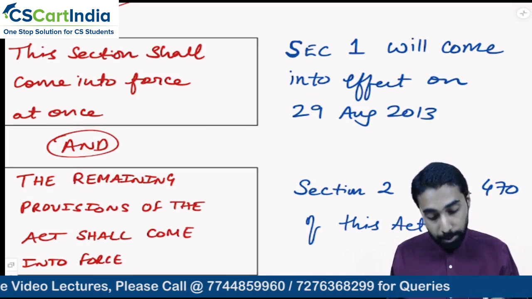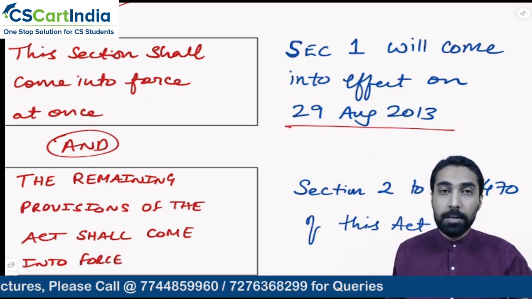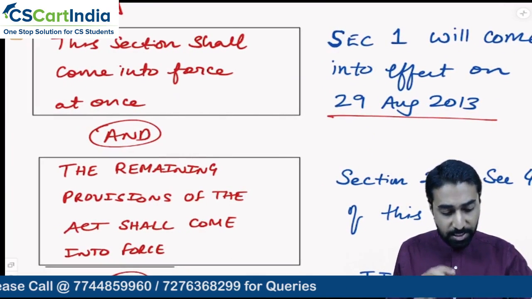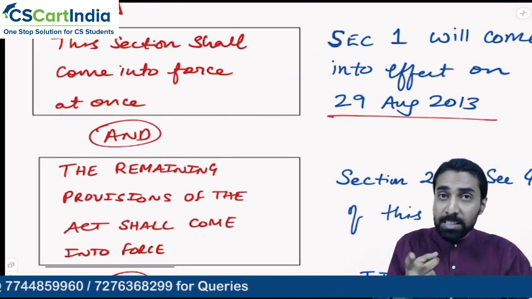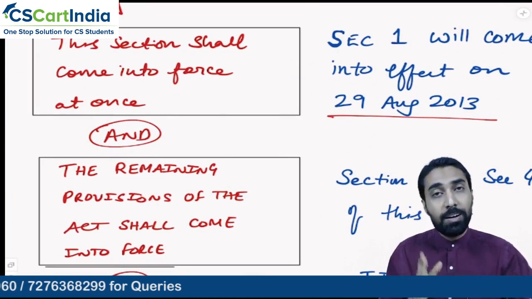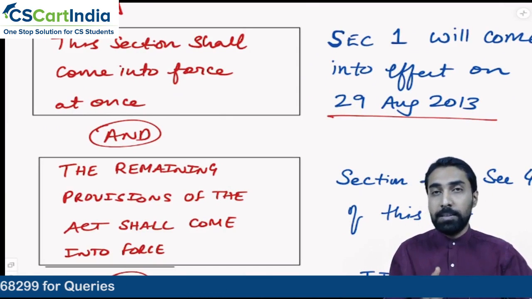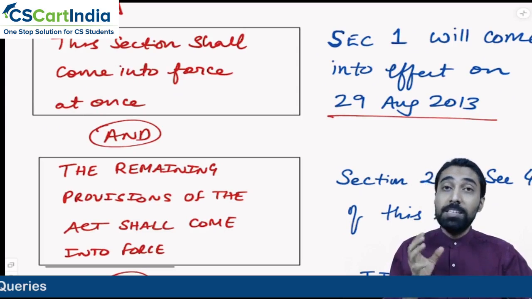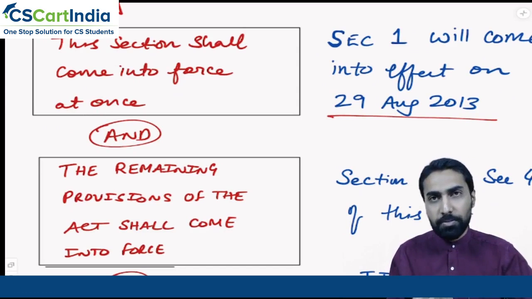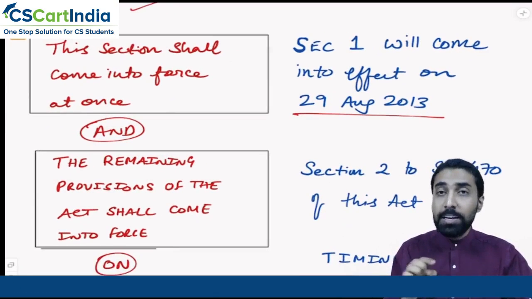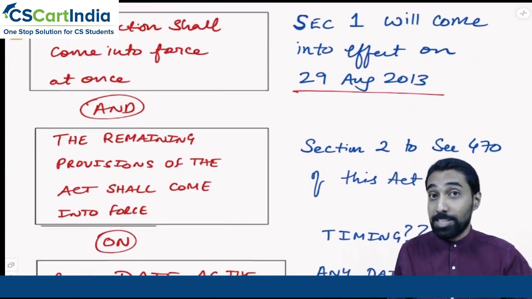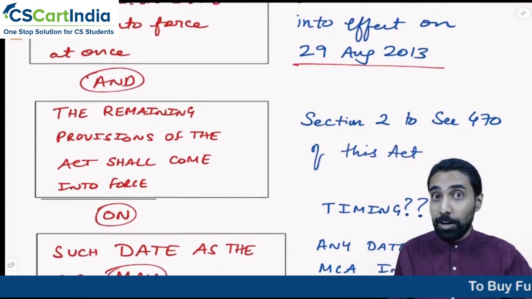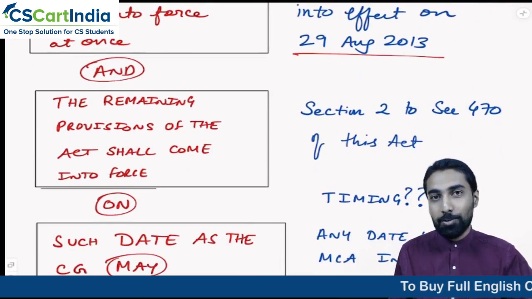When was that? 29th August of 2013. So what are they saying? This section shall come into force at once. Once means twice, thrice, four times? No, not like that. Once means the date on which this particular act was notified, and that is 29th of August 2013. So section number 1 comes into force on 29th of August 2013.